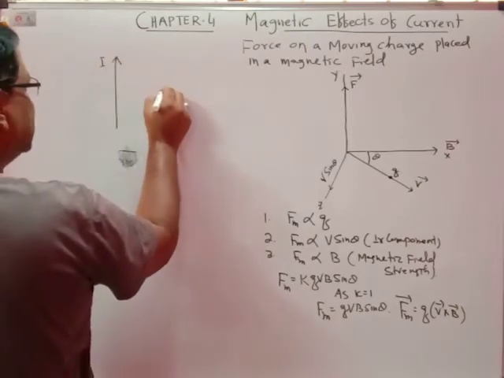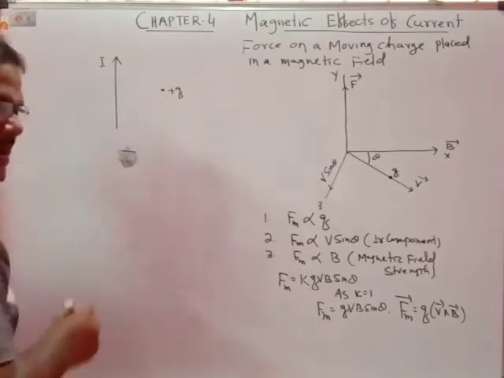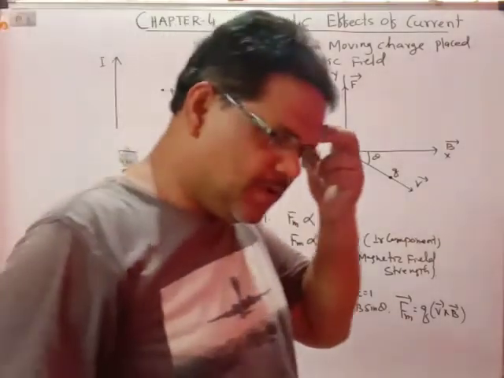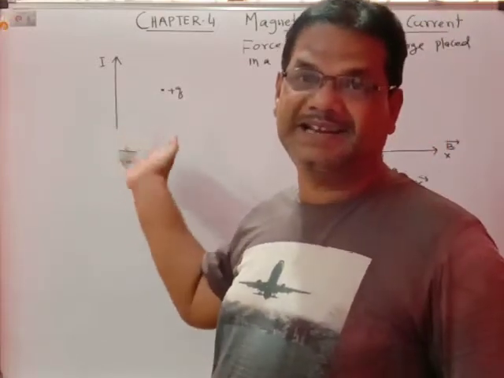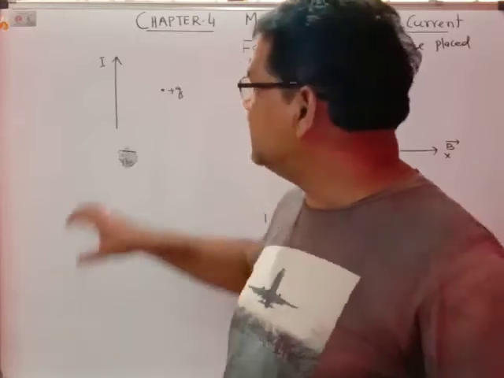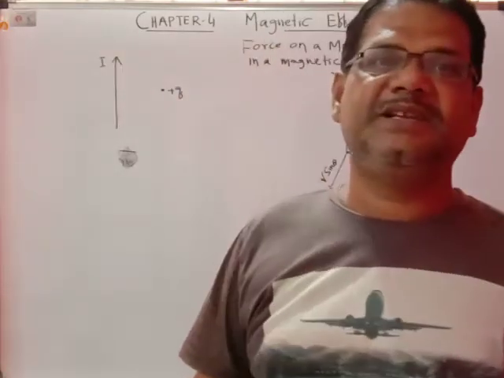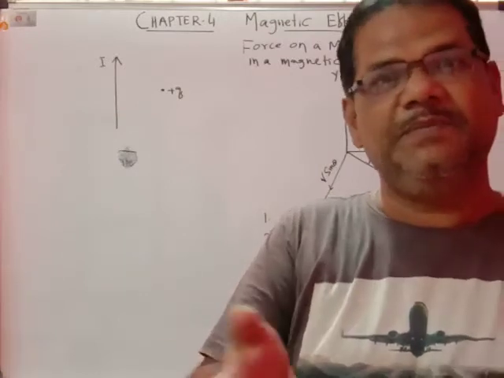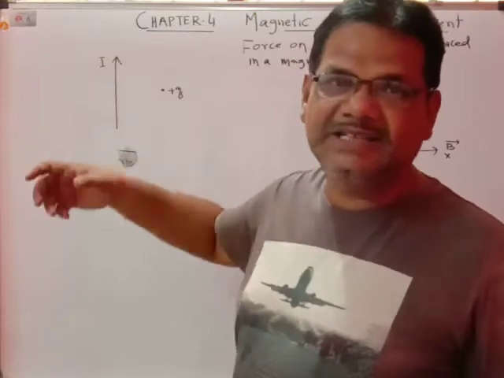and if you keep a charge here only, that is I am keeping the plus q charge, what happens to that plus q charge? You must be expecting that plus q charge will be attracted towards the current carrying conductor. No. In the volume of this conductor, the total number of positive charges and total number of negative charges will be the same, and a current carrying conductor is not a charged one.